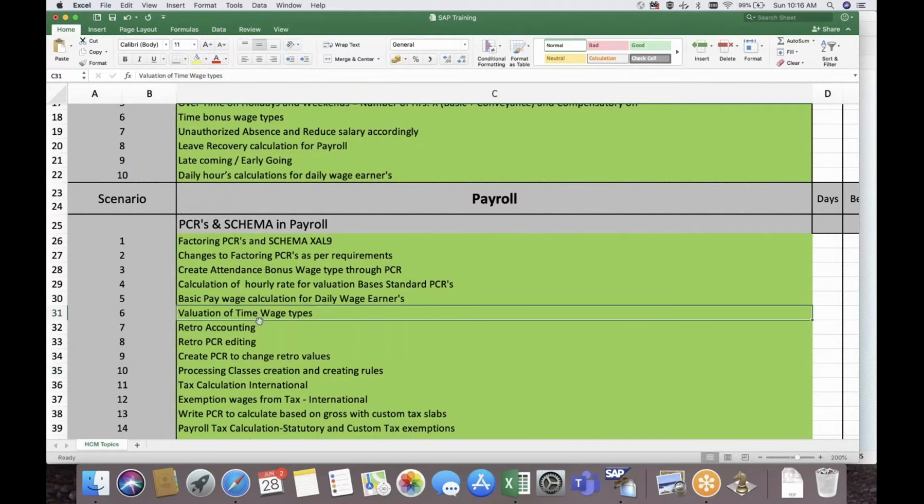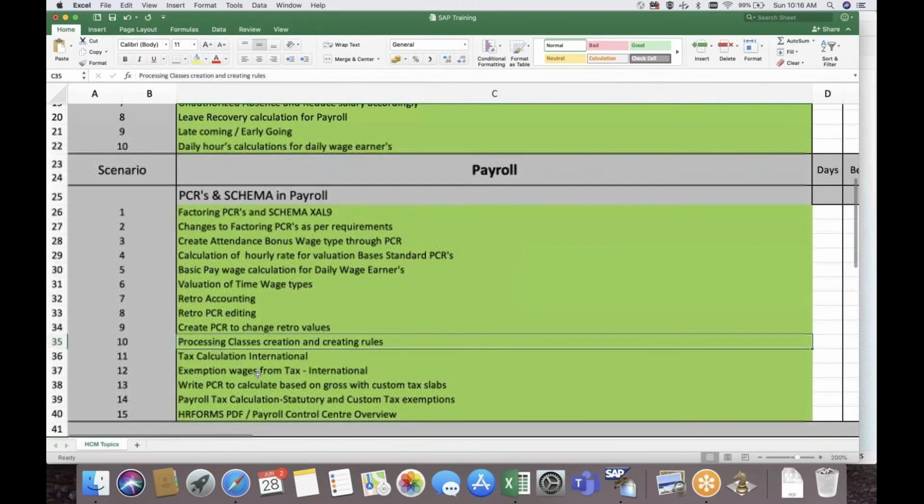Especially in time management, we have processing class 01, as I said, to calculate rate. That is based on processing class 01. All these things I will explain. Apart from that, we will create our own custom processing classes and create PCRs on them so that we understand how every processing class functions.